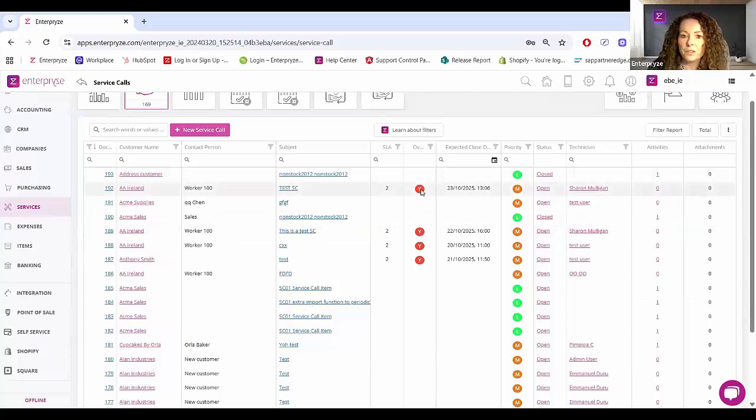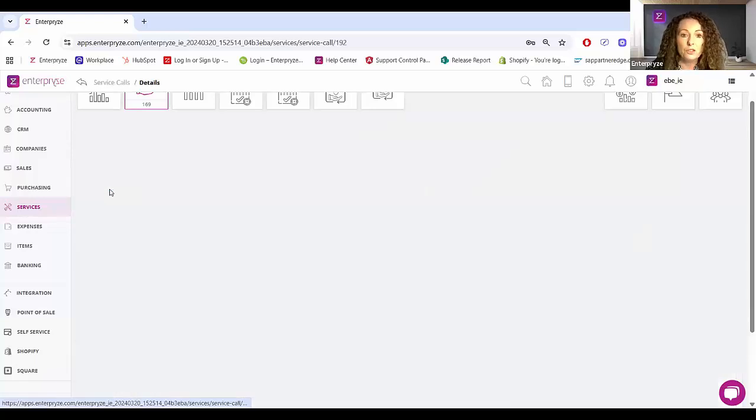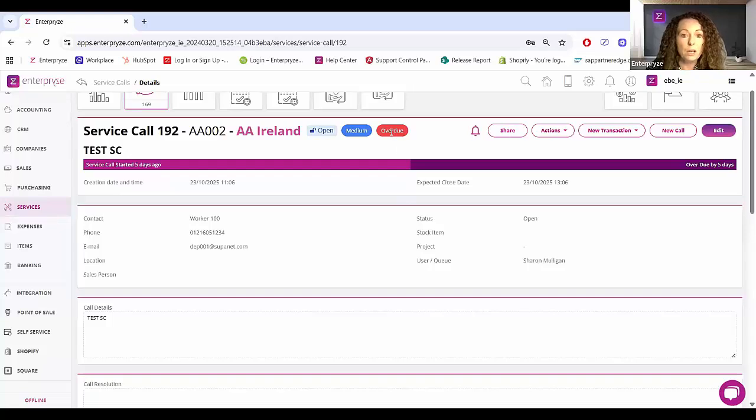I can see whether or not a service call is also overdue based on the SLA, and I can see when the expected closing date was meant to happen. If I drill into the service call itself, just to show you that as well, at the top of the screen, we also have that overdue button highlighted in red, so the user can clearly see that the SLA is overdue. What we will bring into place from next month, under user and queue, just want to highlight that for you there, it will display the SLA hours as well down here. So we will see the 2 hours displayed here as well against the service call.